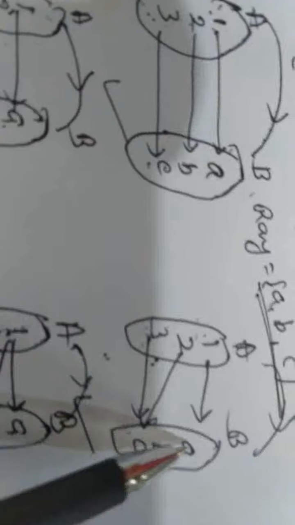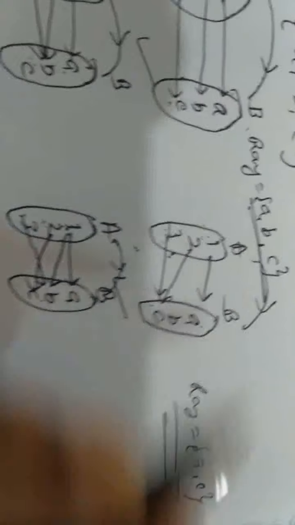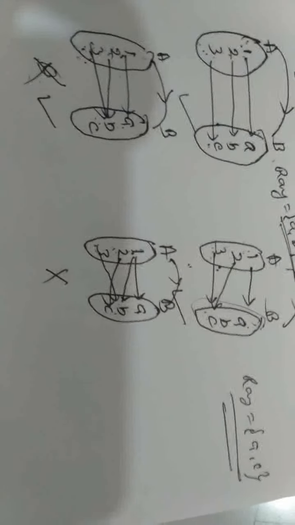But look at this example. Here range is equal to A and C only. A, C. This is range. Set B is called codomain. Okay, in some cases, they are same.